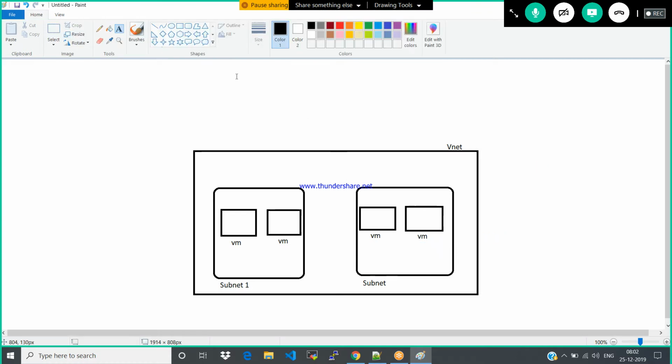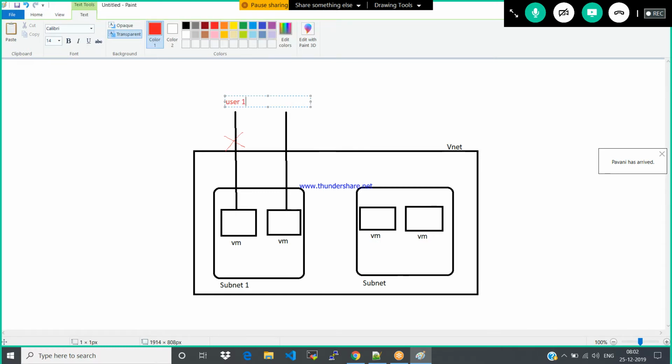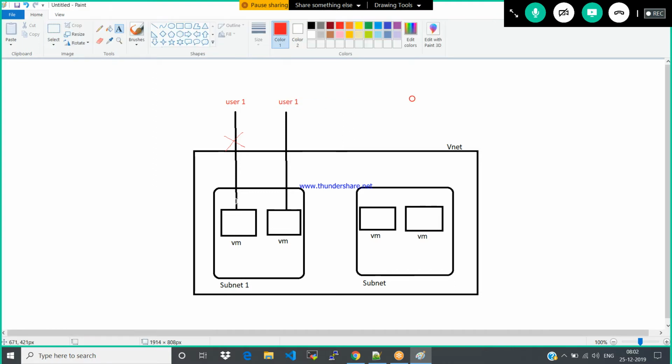Okay, so I have a couple of users. When I try to give access to these machines to the users, based on the availability, I would like to give access to one machine only. Why? Because as part of security, I would like this user to get access to a particular machine.